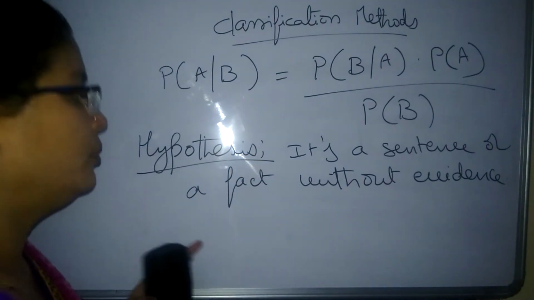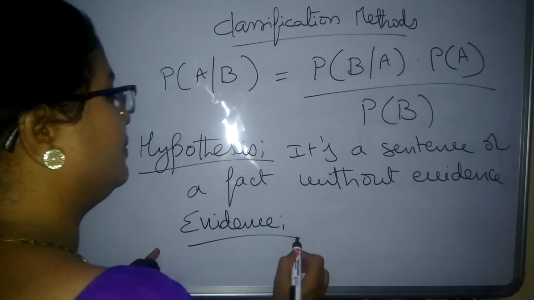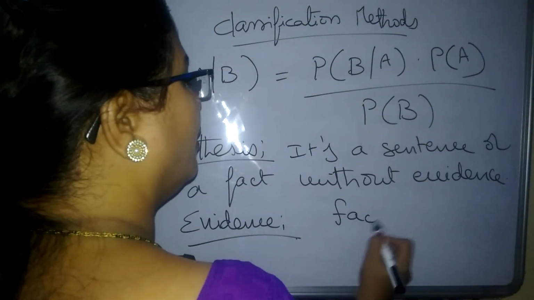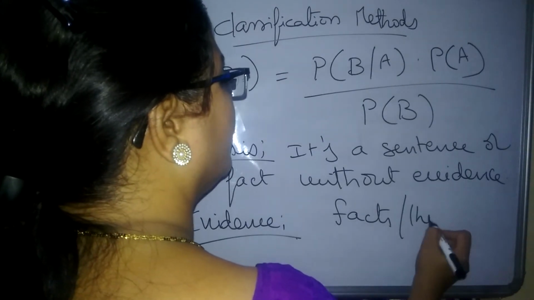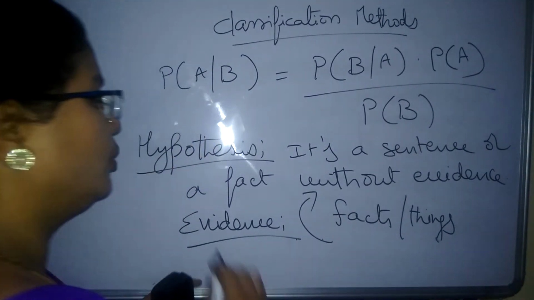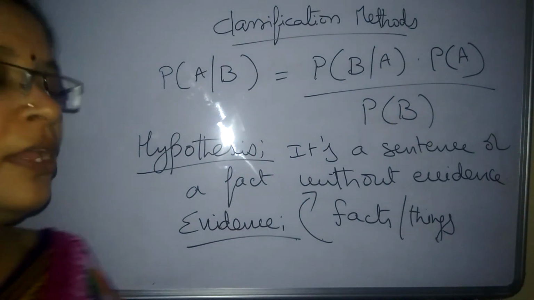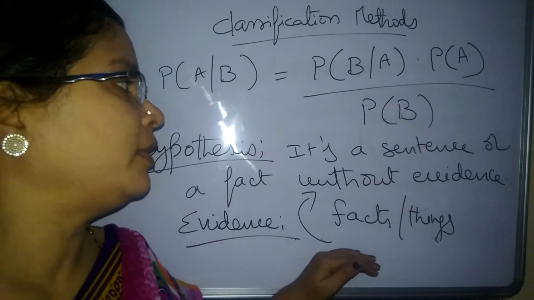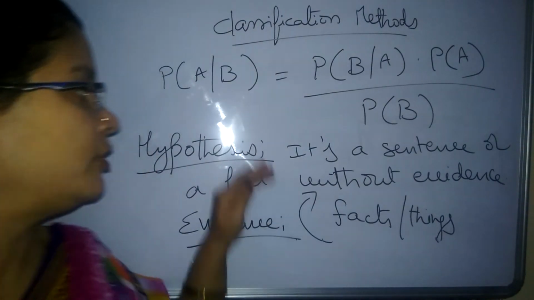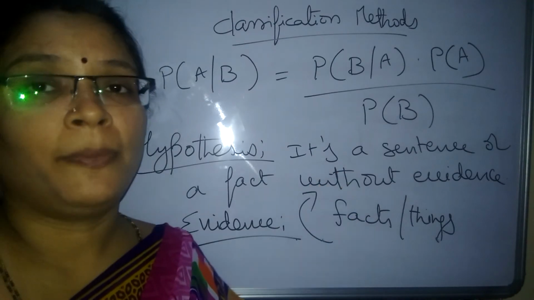Okay. So the next one is nothing but evidence. Evidence means the facts or the things that support this hypothesis. To make this hypothesis stronger, we need to collect some set of the evidences. These are the supporting things or facts that support this particular hypothesis.